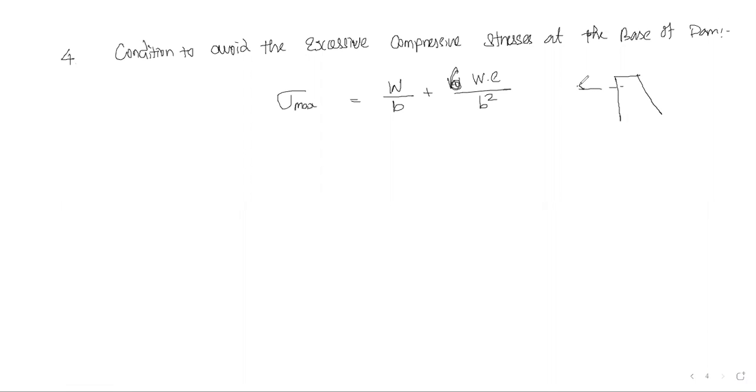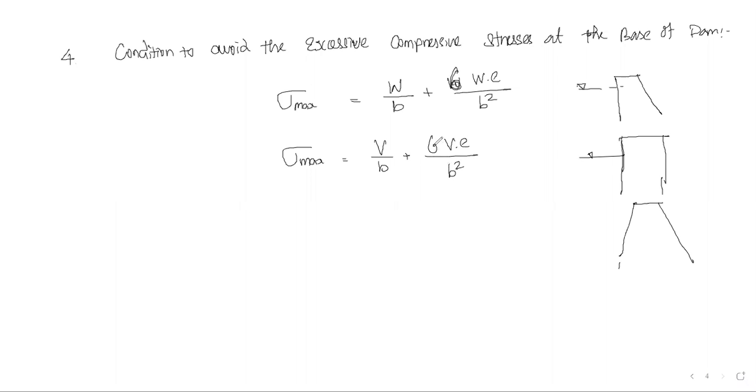Now for the trapezoidal section with the face vertical. And similarly, if the surface is inclined at the water side, for the trapezoidal section, then sigma max is equal to V by B plus 6 into V into E by B square. So the sigma max value should be less than the permissible value.